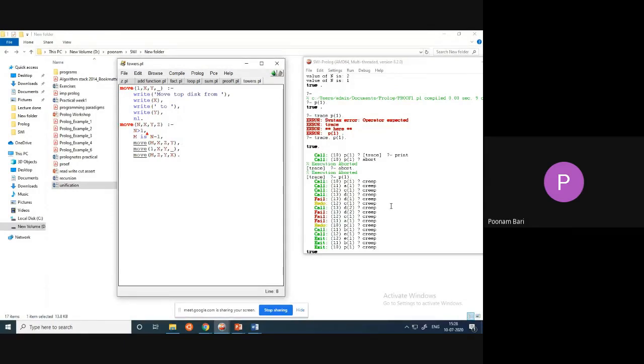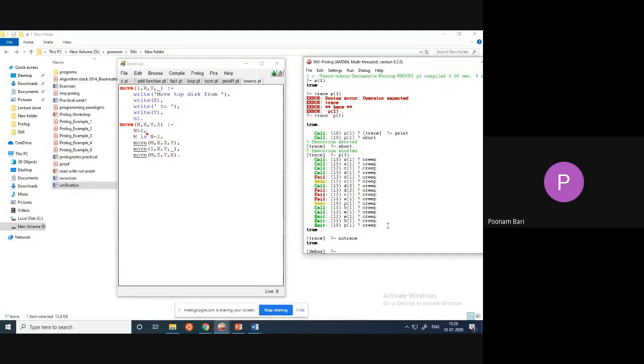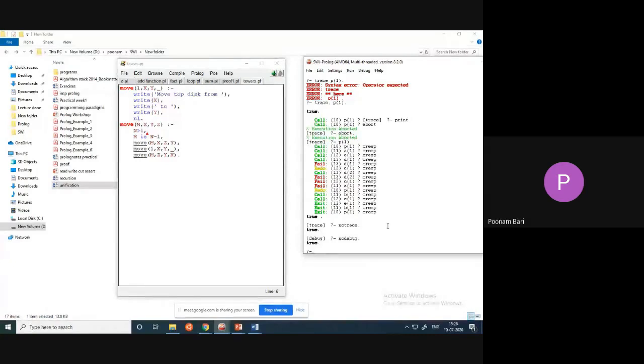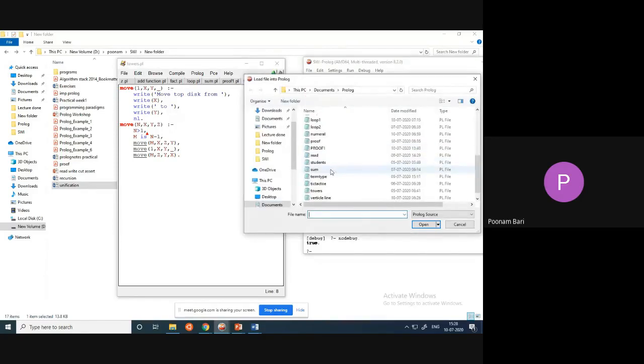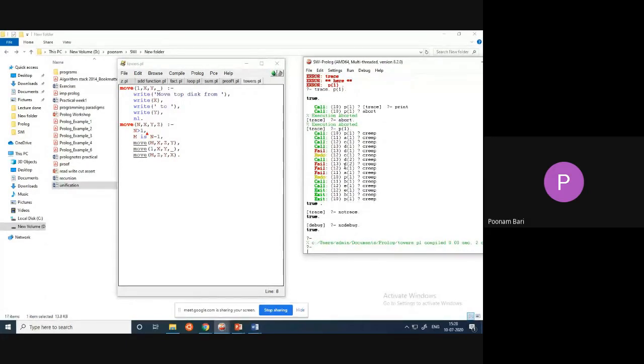So how does it work? How to stop trace? You have to say notrace, full stop. It will ask me for debug also, so I will say nodebug, full stop, and then I will consult this particular file, the towers file. Consult towers. And then I will say move.